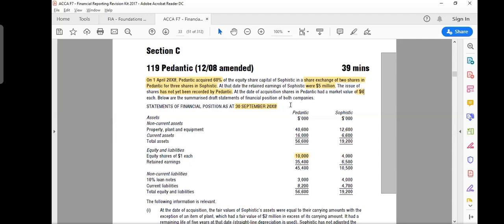And below are the summarized draft statements. You don't need to read all of that. Never make the mistake of starting to read this thing. It does not make any sense. When you are doing balance sheet consolidation, the first thing you calculate is always goodwill. And goodwill means that we need consideration paid, which we can see from here, and we need net assets. These are the 2 things I'm very interested in at the first point. I may need to make 10 workings, but I don't think about the 10th working in the beginning. I think about the first working. The first working is goodwill.